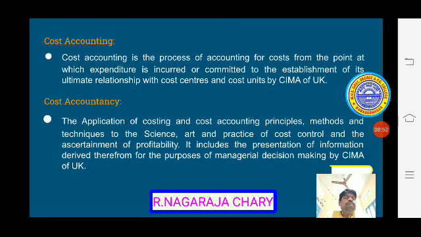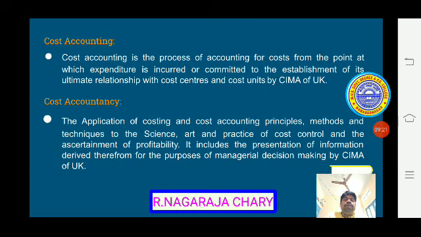That product may be produced only by incurring expenditure. So whatever the expenditure is, it has to be allocated to cost centers and cost units. That is a process. Whatever cost we ascertain, that process is to be allocated to cost centers and cost units. That process is known as cost accounting.